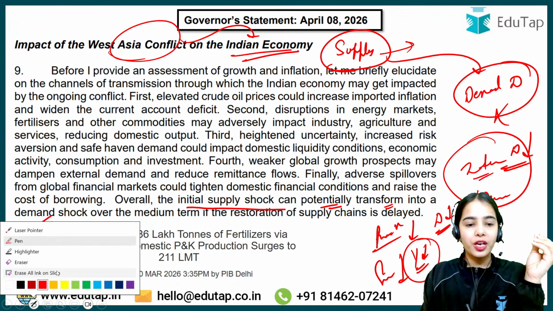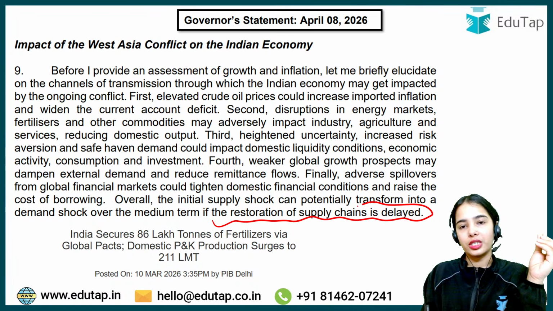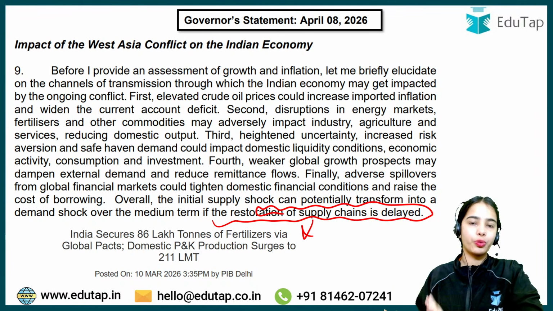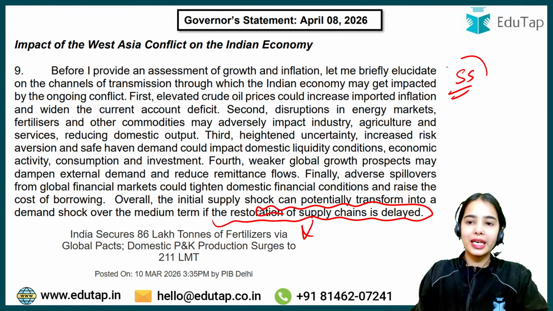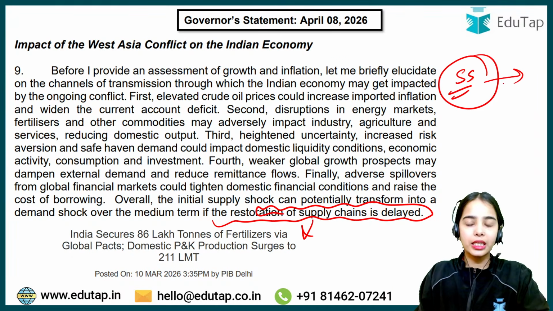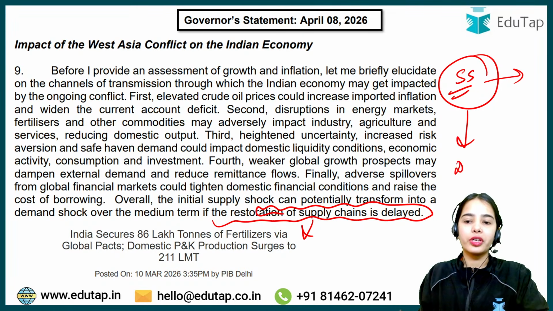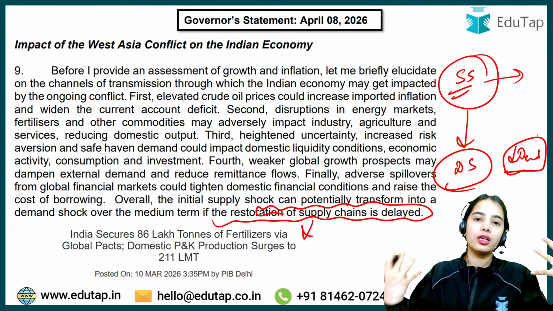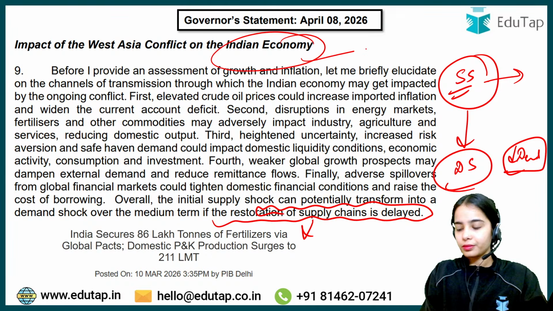That's why we have to restore the supply chains, and we do not want the restoration to be delayed. Right now it is a supply shock that is impacting the economy, and if it converts into a demand shock, that means internally also the demand reduces, then the problem will become even bigger for the Indian economy. So this is the idea.